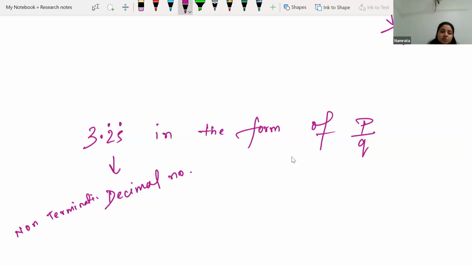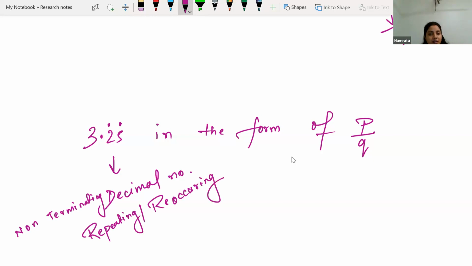You can see there is no stoppage: 25252525252525. It will keep on going. Non-terminating, repeating decimal number, or non-terminating, recurring decimal number. Recurring means the numbers are reoccurring.